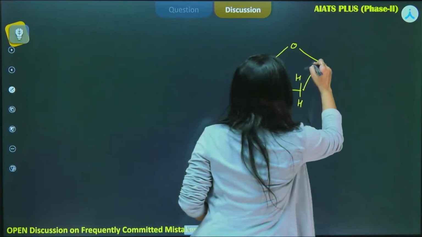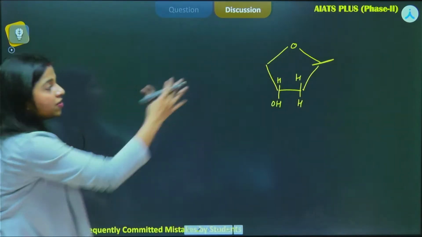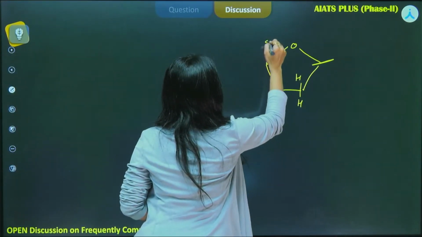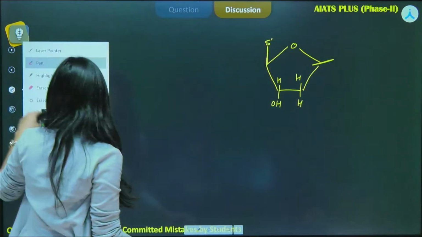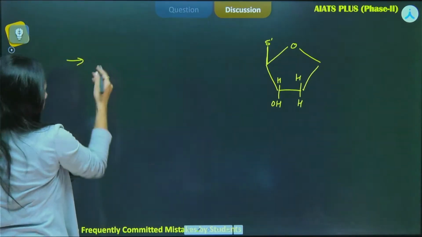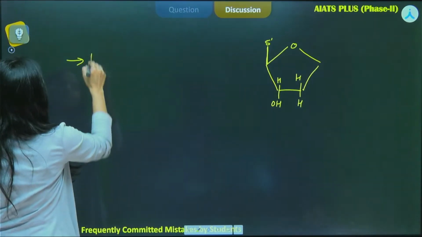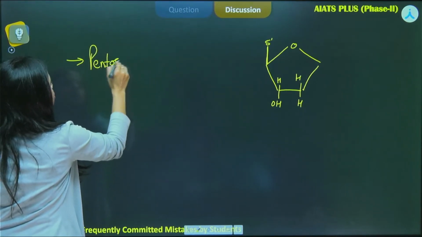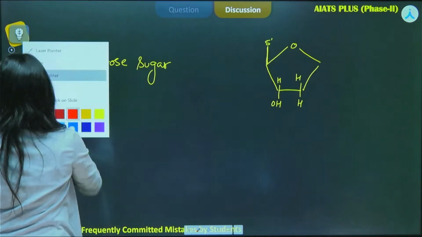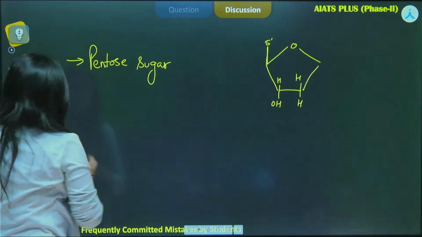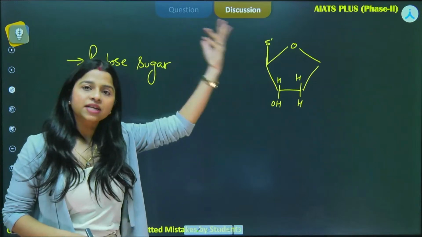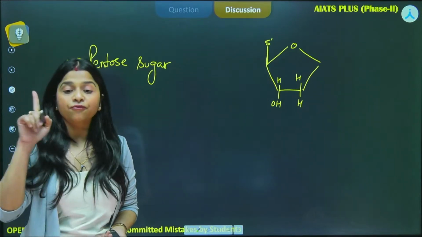So, this is the first position, right? And this is our first component, that is the pentose sugar. And this is its fifth carbon over here, okay? This is the first carbon, and I'll draw it, but because everything got erased, I'll write it down again for you. The first component is the pentose sugar, okay? Now the second one we speak of, that is the nitrogenous base. Now the positioning of this nitrogenous base, because this is the raw structure, we have to attach the next part on this only. So that will be on the first carbon, okay?